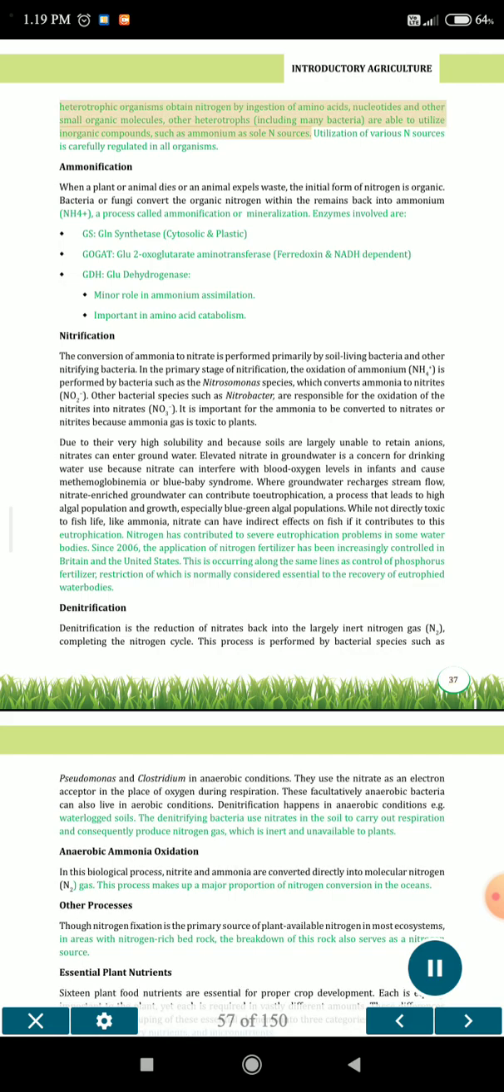Heterotrophic organisms obtain nitrogen by ingestion of amino acids, nucleotides, and other small organic molecules. Other heterotrophs, including many bacteria, are able to utilize inorganic compounds such as ammonium as sole nitrogen sources. Utilization of various nitrogen sources is carefully regulated in all organisms.